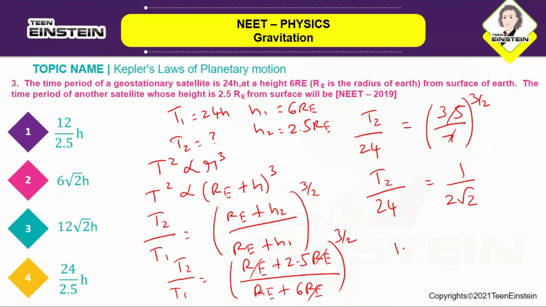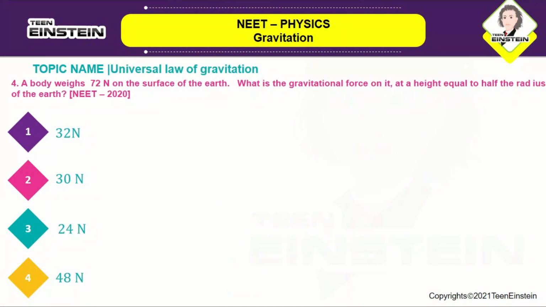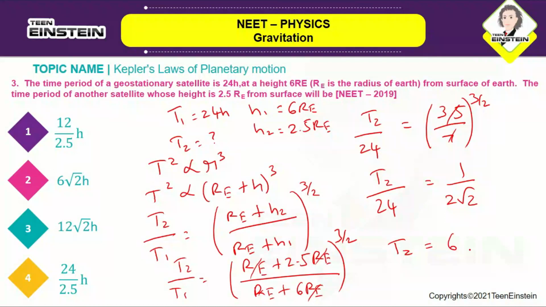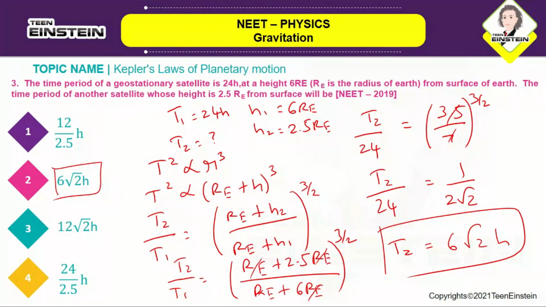So if you solve this mathematically, T2 will become 6 root 2 hours. So the time period for another satellite whose height is 2.5 RE from the surface will be 6 root 2 hours. So the correct answer is option number 2.